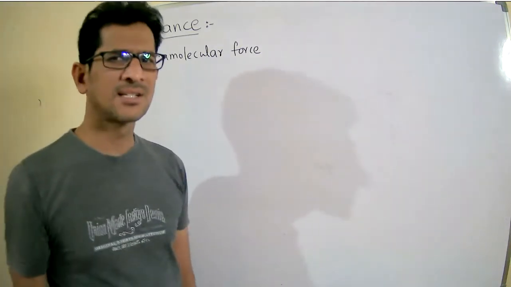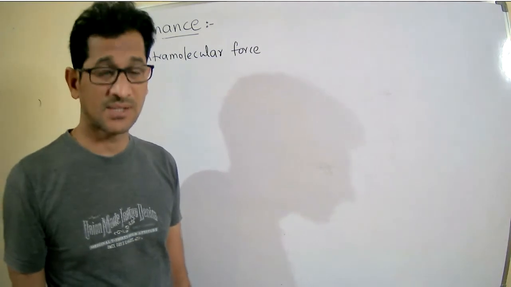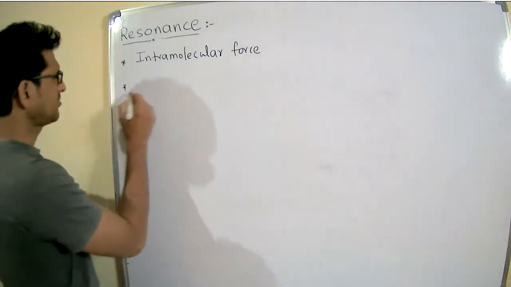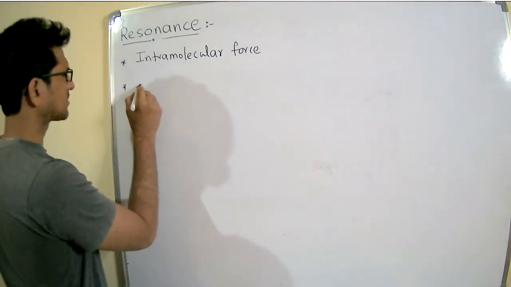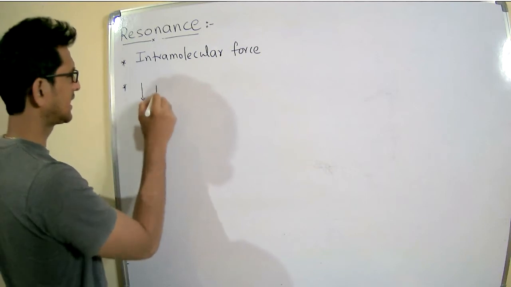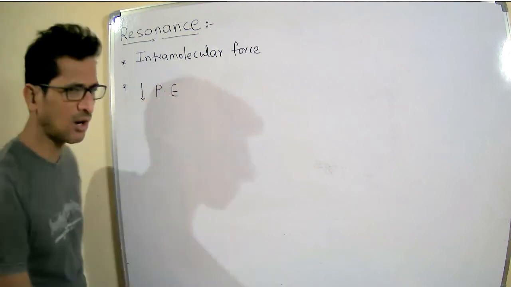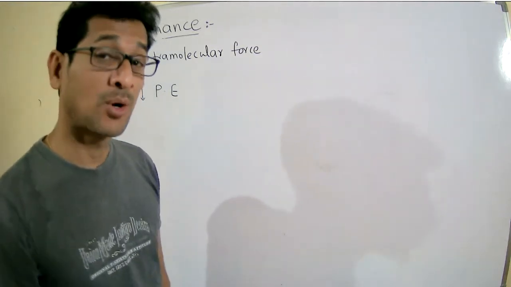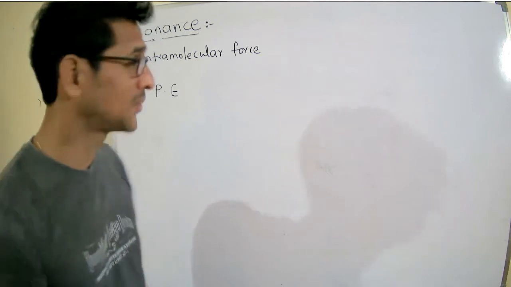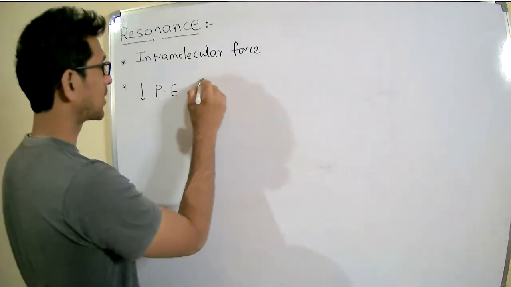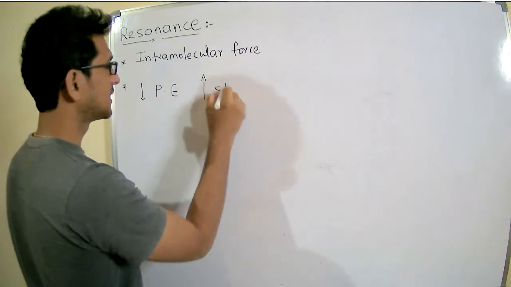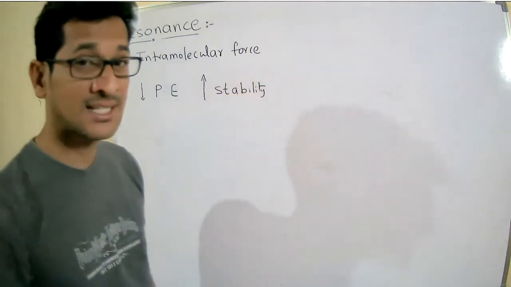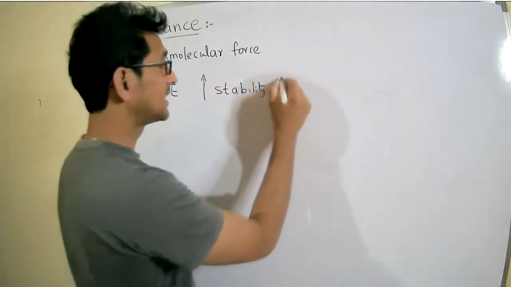Why does resonance generally need to take place in a substance? What is the importance of resonance, right? So resonance decreases the potential energy of a molecule. Once the potential energy decreases, it means stability increases.